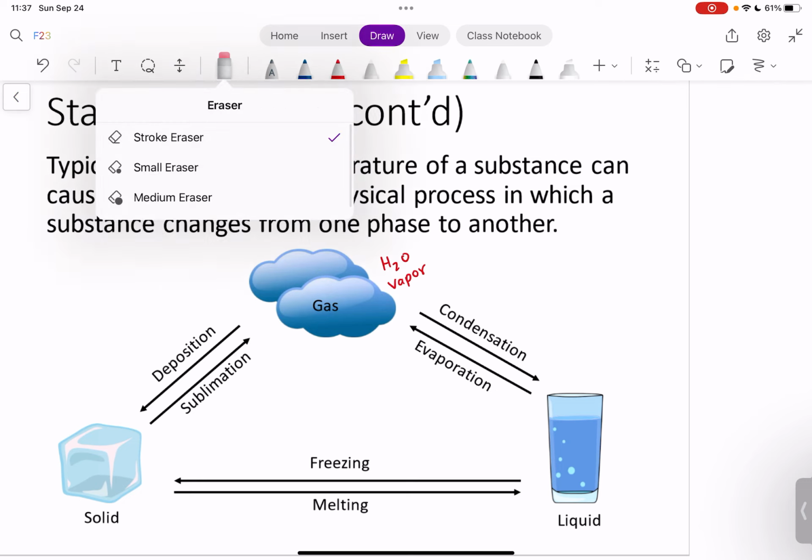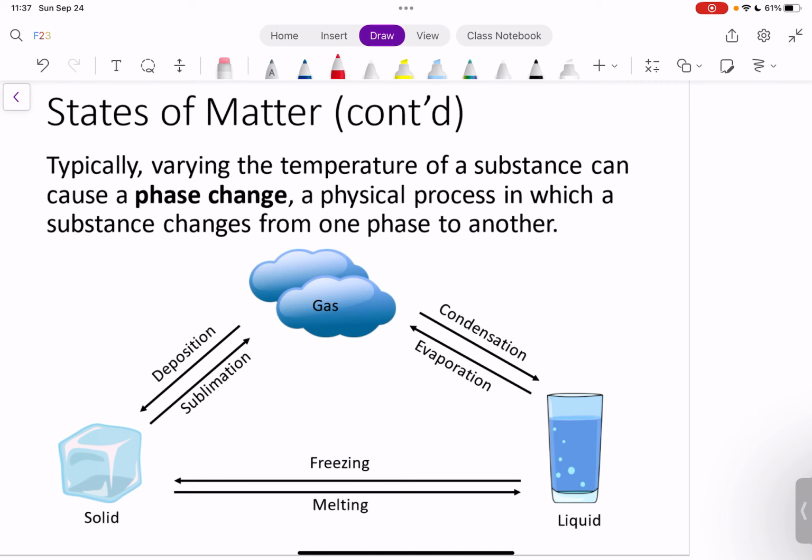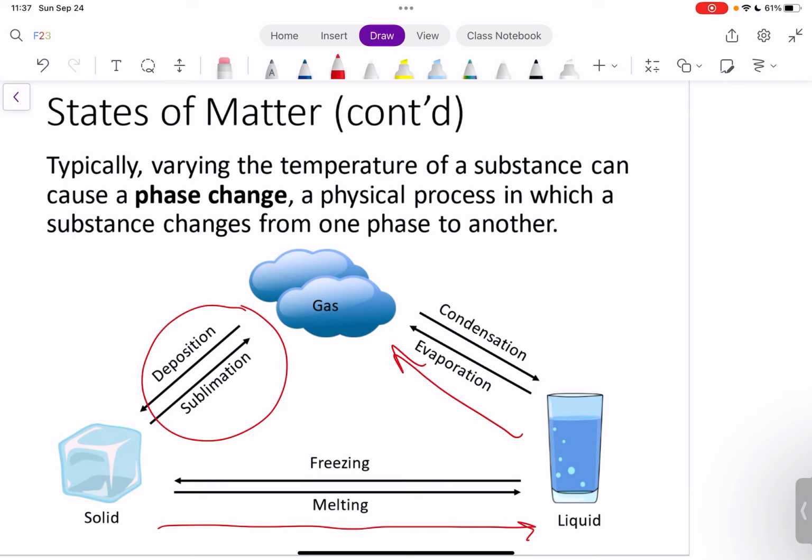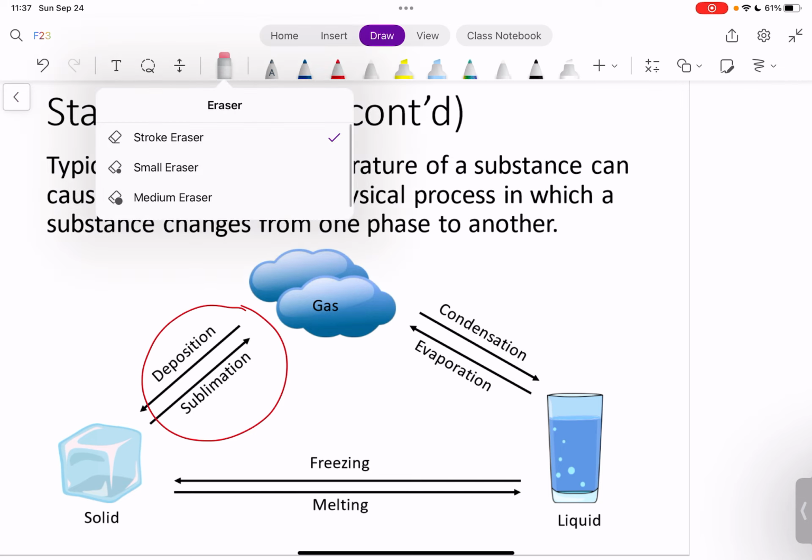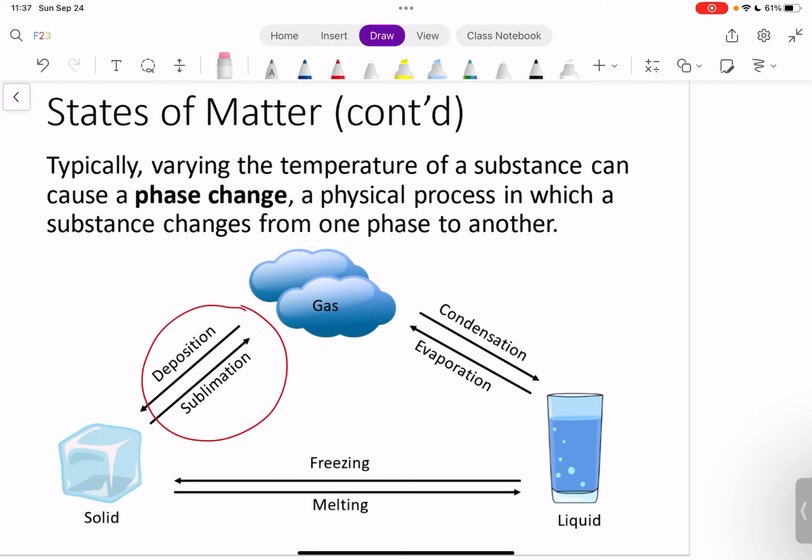And then there are some terms that you might not be as familiar with, or might never have heard. We're really familiar with going from a solid to a liquid to a gas, and from a gas to a liquid to a solid. But we're not as familiar with going straight from a solid to a gas, or vice versa.